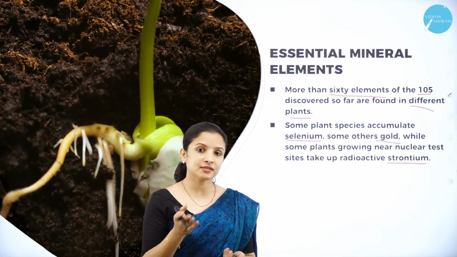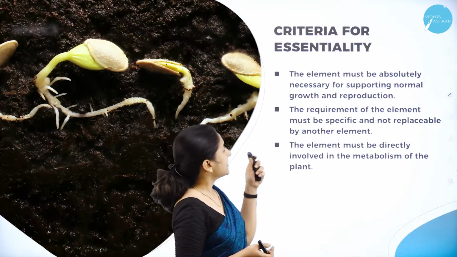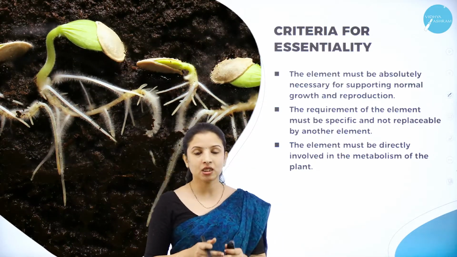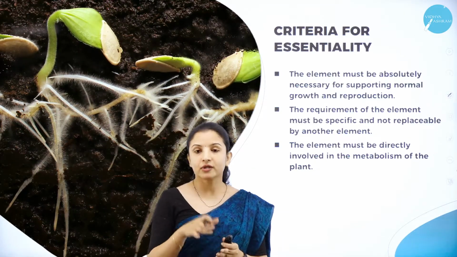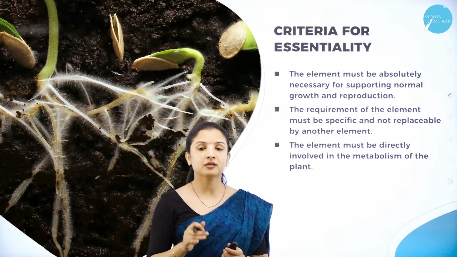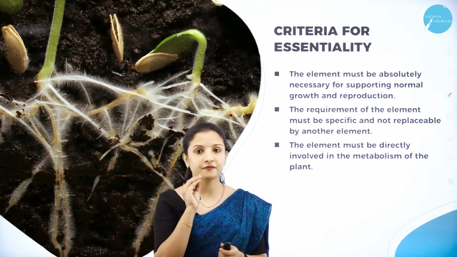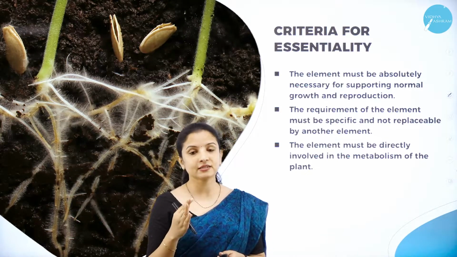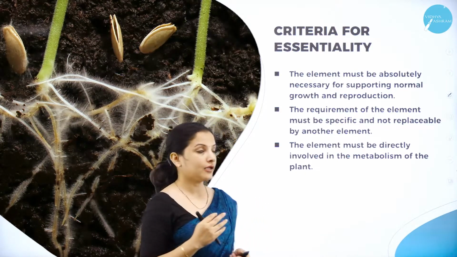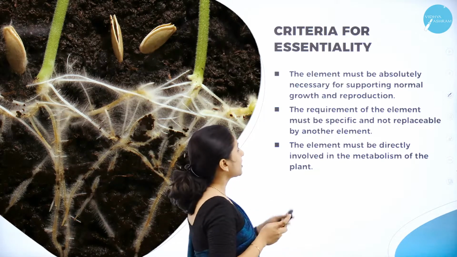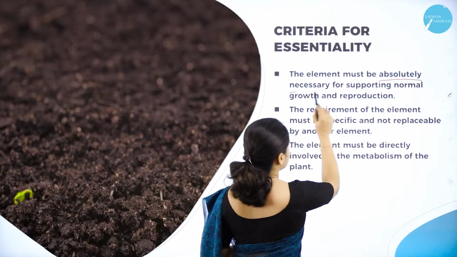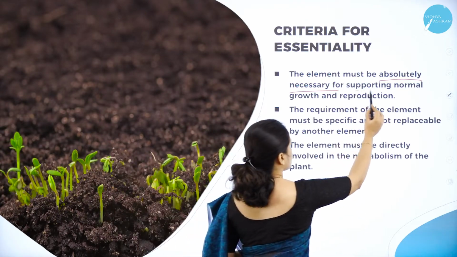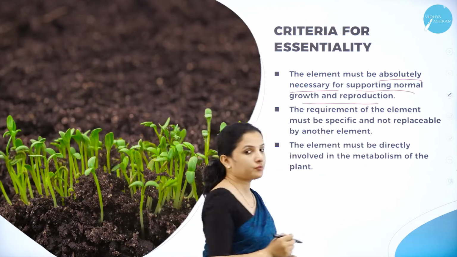To understand better, what are the criteria for essentiality of a mineral element, to consider that mineral element as one of the essential components that are needed for the plant? There are some criteria which it has to satisfy. What are those? We shall see. They must be absolutely necessary for the plants in terms of supporting the normal growth and reproduction of the plant.